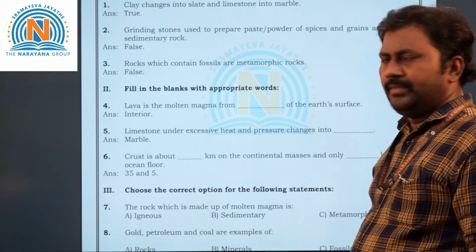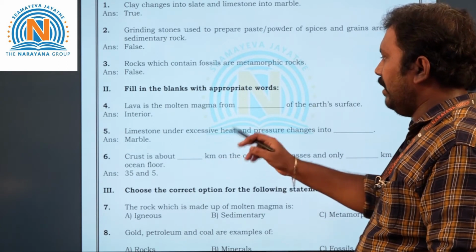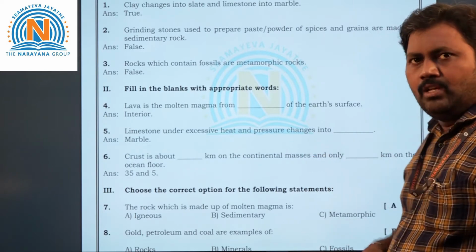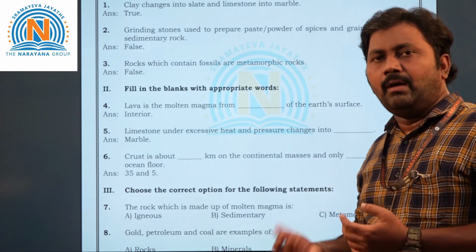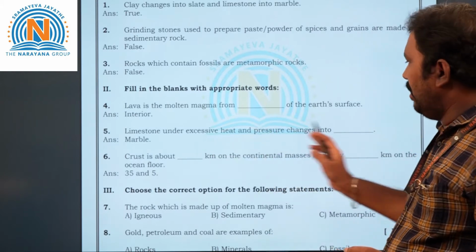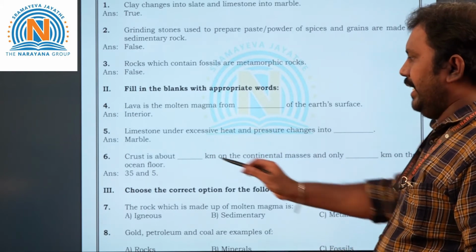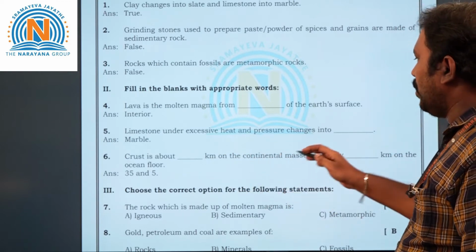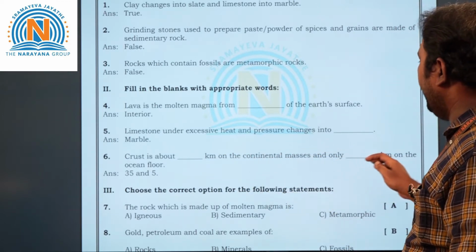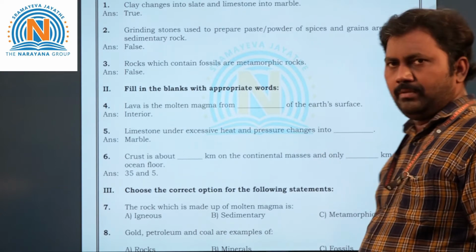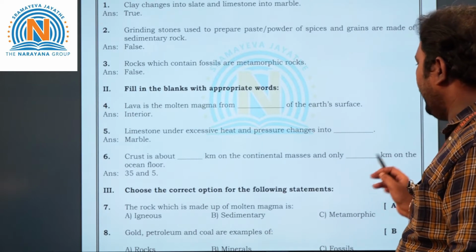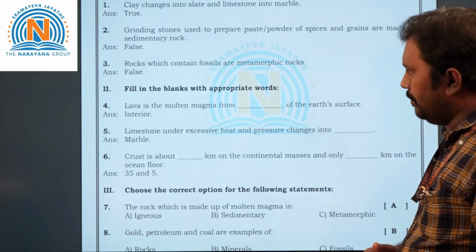Next, fifth question. Limestone under excessive heat and pressure changes into dash. So limestone changes into what? Marble. So that is the answer here, marble. Now let's take the sixth question. Crust is about dash kilometers on the continental masses and only dash kilometers on the ocean floor. The answer is 35 kilometers here and 5 kilometers on the ocean floor.